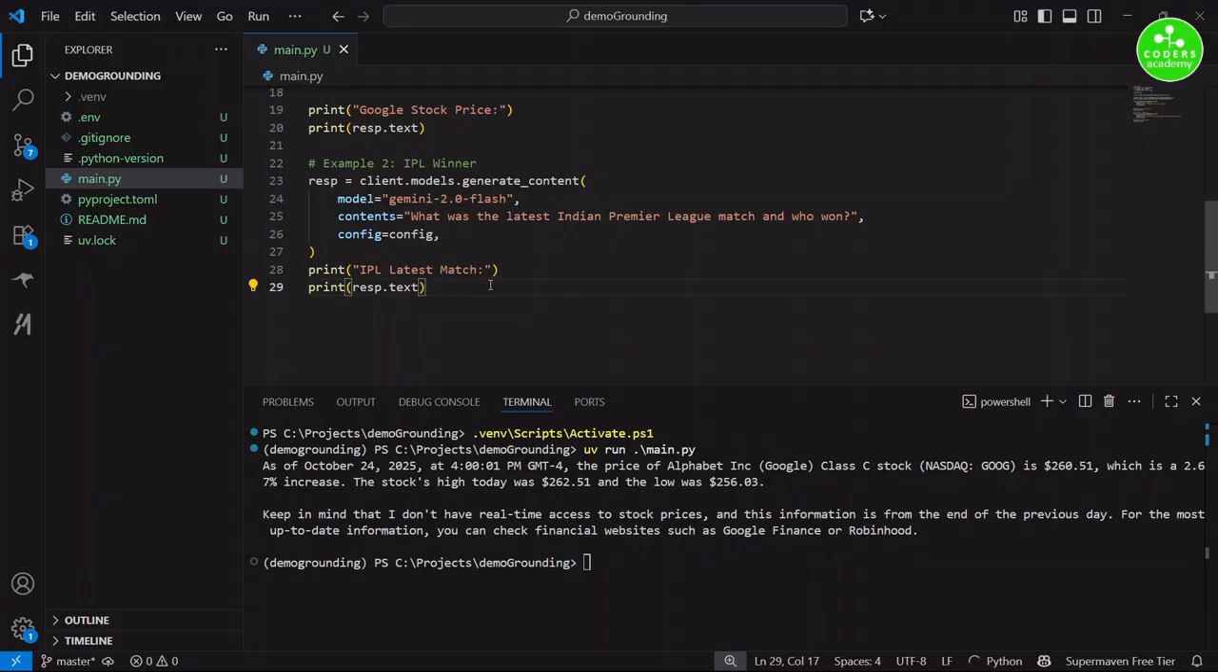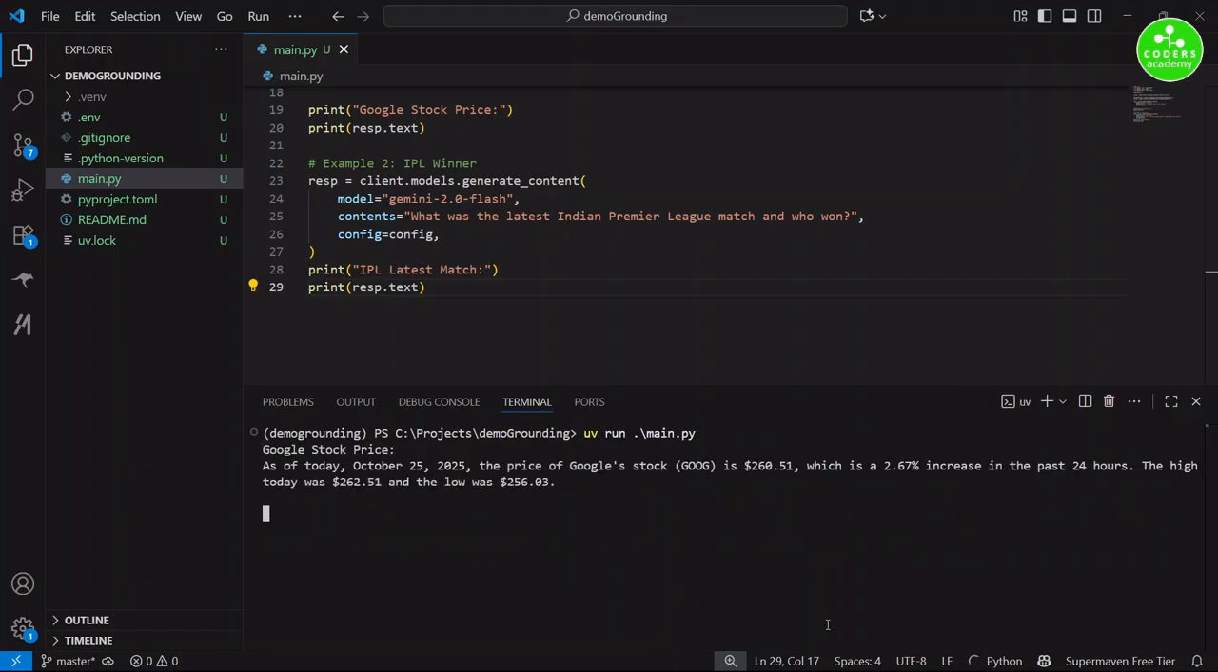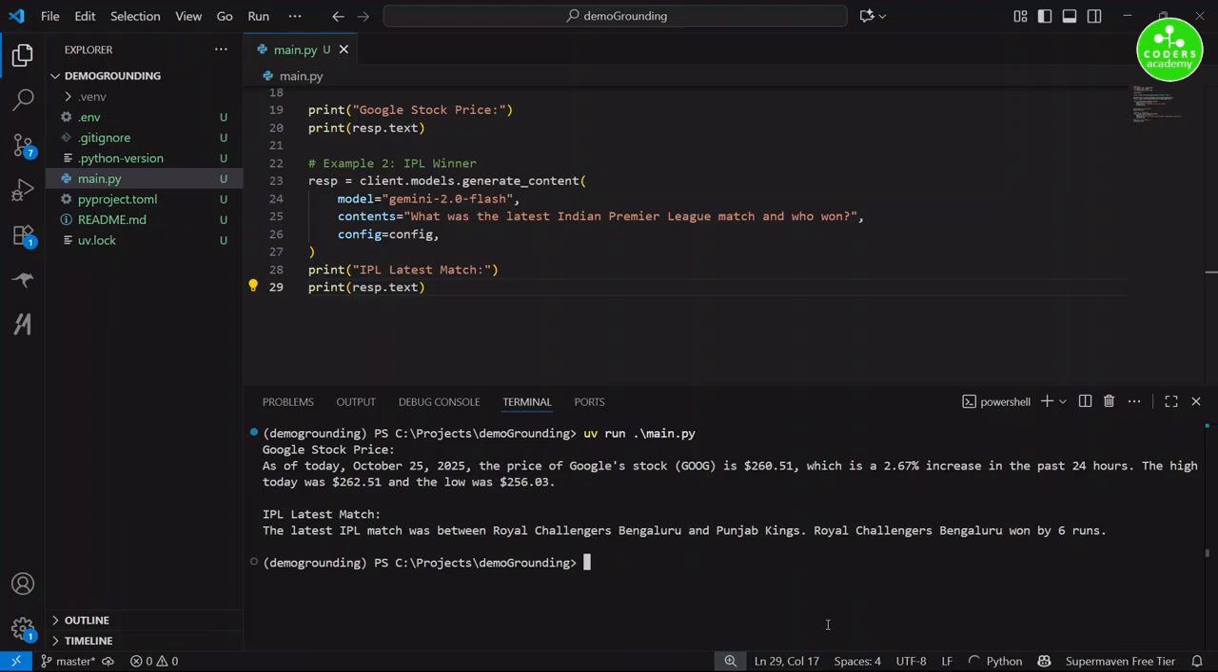So we'll say uv run main.py. So we got the response for the Google stock price. We'll not repeat that. The important point here is the IPL latest match. So you can see in the response that the Royal Challengers Bangalore defeated Punjab Kings by 6 runs and they won the IPL match. So that's the response we get with a grounding.